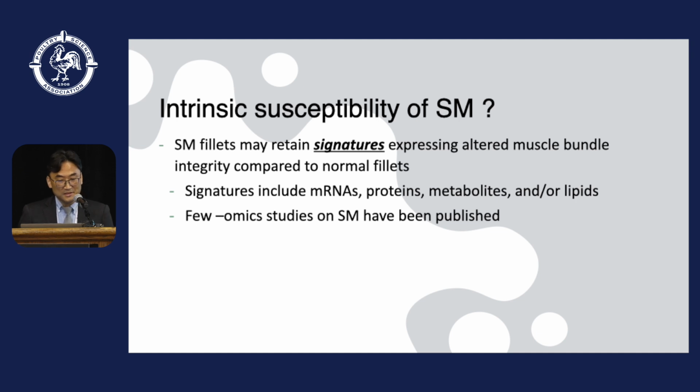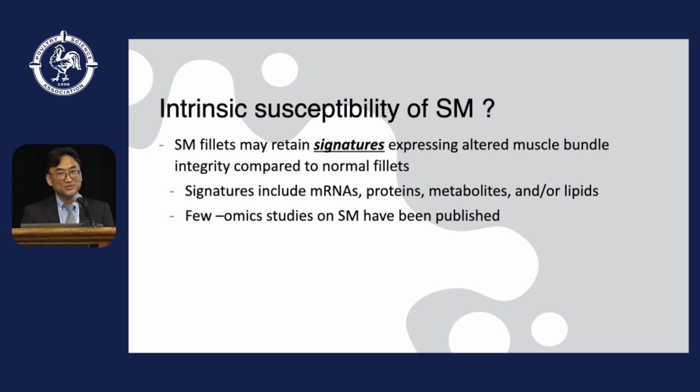But still, there may be some intrinsic susceptibility to spaghetti meat. So spaghetti meat fillets may retain some signatures expressing altered muscle fiber bundle integrity compared to normal fillets. Those signatures may be mRNA, protein, metabolites, or lipid species.